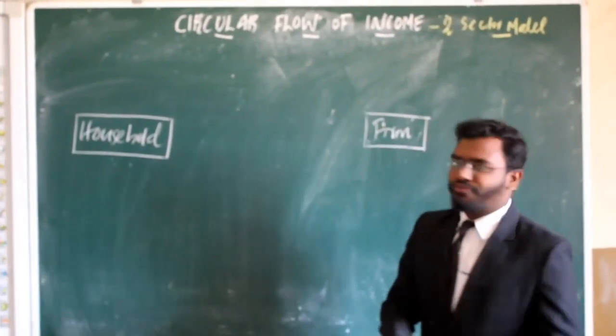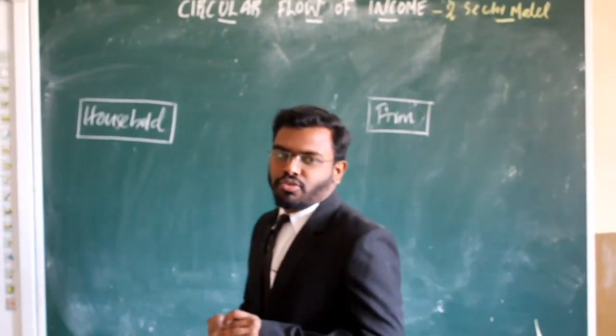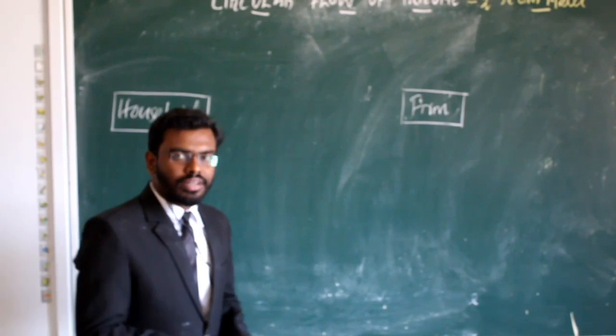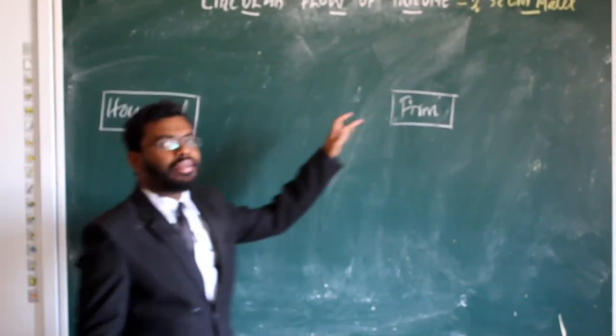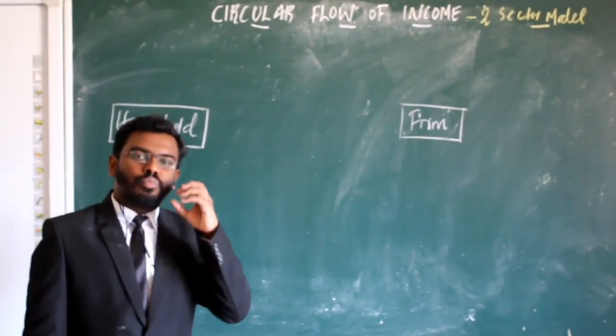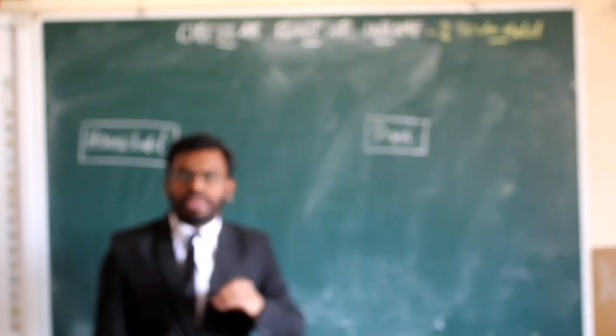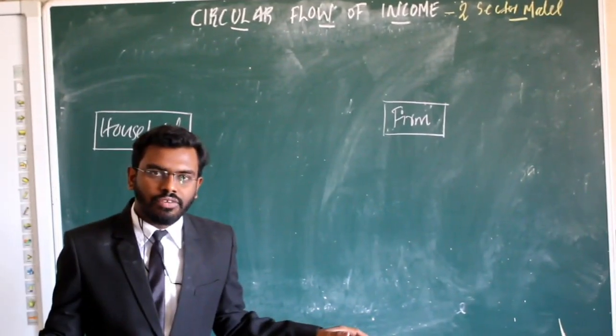So coming to the circular flow of income of two sector model. If the economy is a two sector model, then what are the sectors included in that economy? Household and firm. Okay, so firstly firms need to produce some goods and services. Without land, labor, capital and organization, firm cannot produce goods and services.